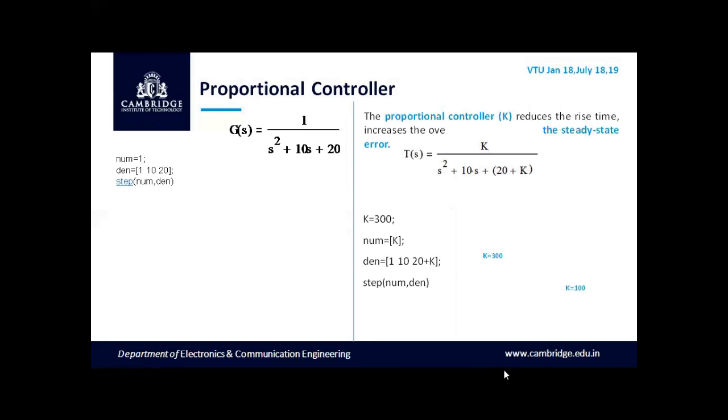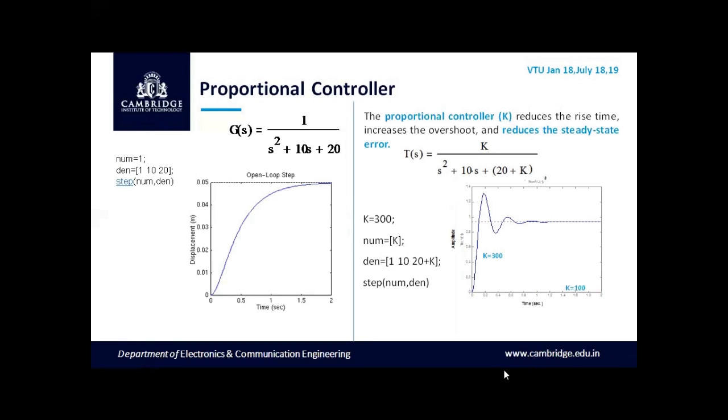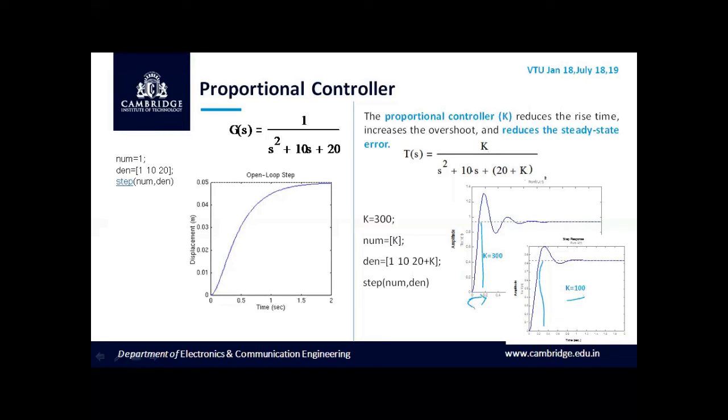So let us look into the response when k is equal to 100 in comparison with k is equal to 300. It is very clear that the proportional controller reduces the rise time and increases the overshoot, and it also reduces the steady state error. When k is equal to 100, the rise time is around 0.2, and when we increase k from 100 to 300, we can see the reduction in the rise time.